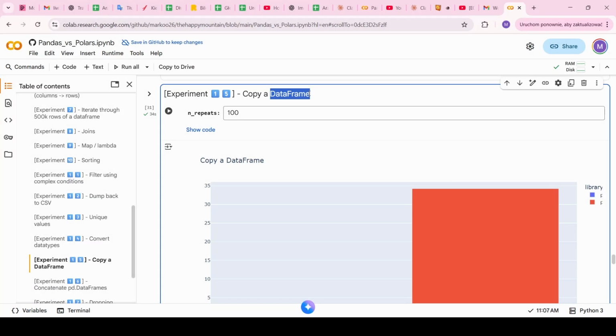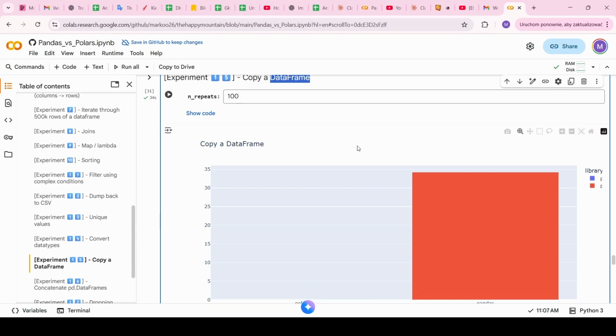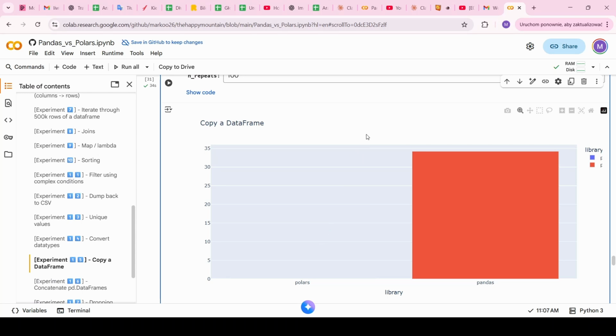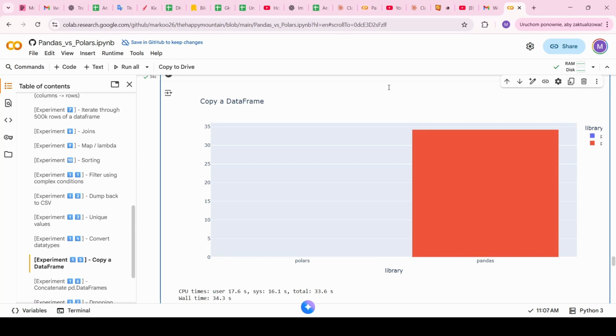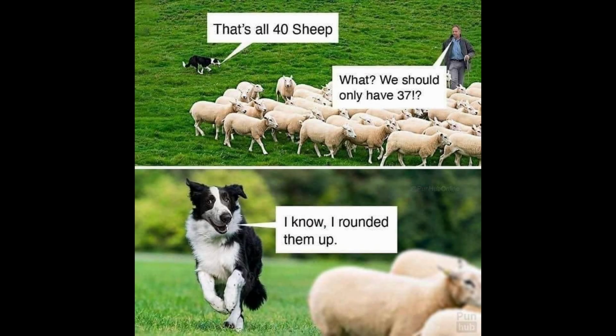The next experiment covers how to copy a data frame and how long it takes. So what is interesting here is that for 100 repeats, I cannot see any bar for Polars. And I double checked that, and eventually what happens here is that the time of execution is so small that the values that are then rounded to two decimal places return 0.00.